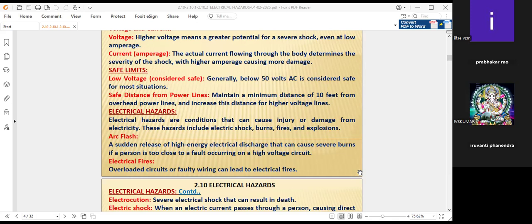Sir, any basis for this 10 feet distance? Yes, sir. Tell me, sir, Kumar Garu. Any basis for considering this 10 feet distance from the overhead level? The Electrical Act 2003 is there, sir, which tells about these two factors, low voltage and safe distance. The Factories Act and Factories Rules do not say about these two factors, sir. But the Electrical Act 2003 definitely mentions these two clearly, sir.